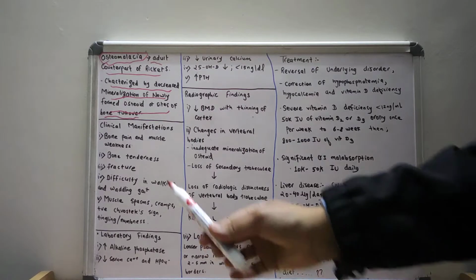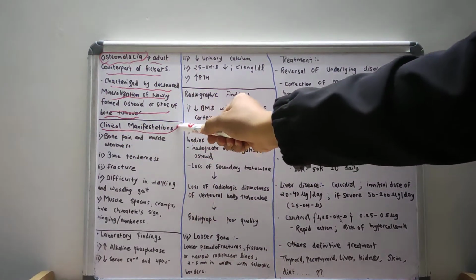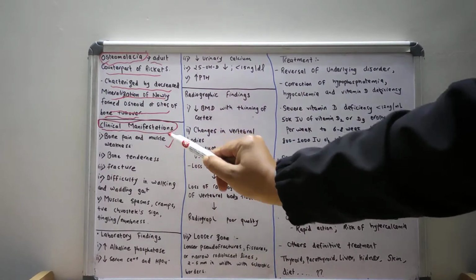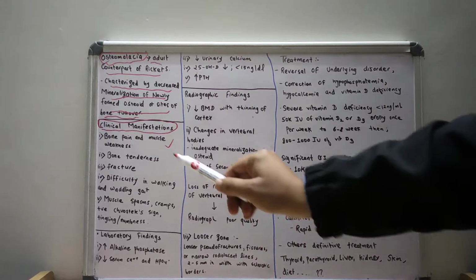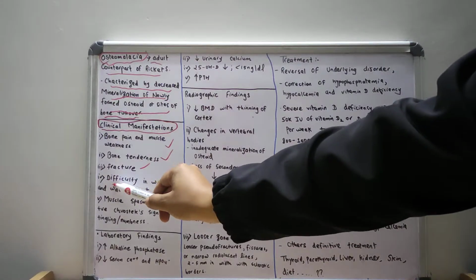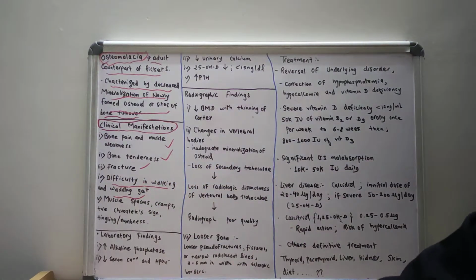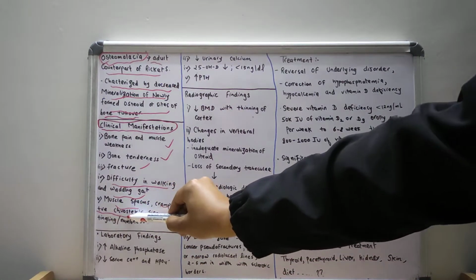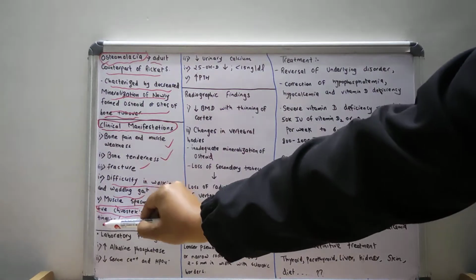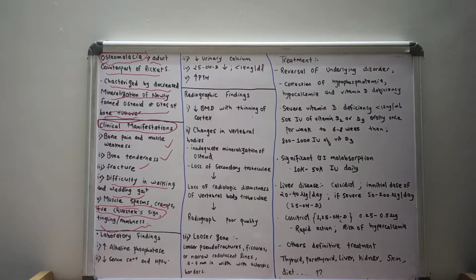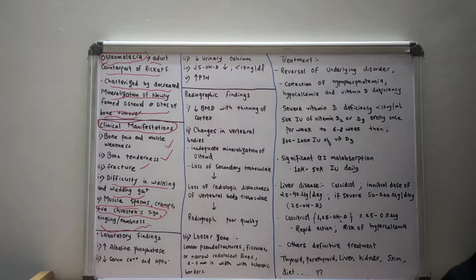Now let us discuss what are the various clinical manifestations of osteomalacia. The various clinical manifestations include bone pain and muscle weakness. And then bone tenderness, easy fractures, difficulty in walking and waddling gait. There could be muscle spasm, cramps, and also there is a positive Chvostek sign. Also there could be tingling or numbness sensation in osteomalacia. Now these are all the clinical manifestations.